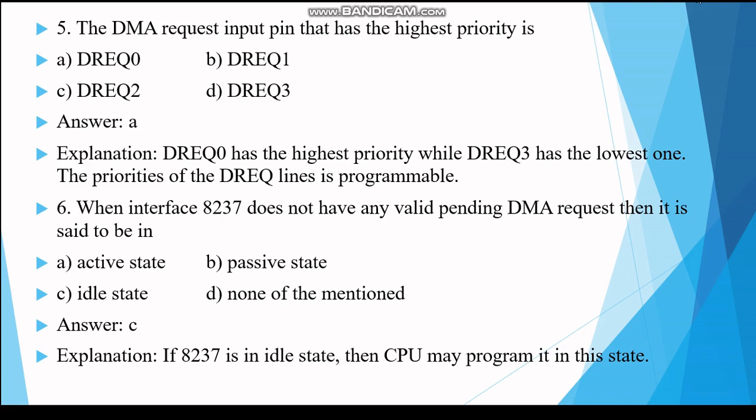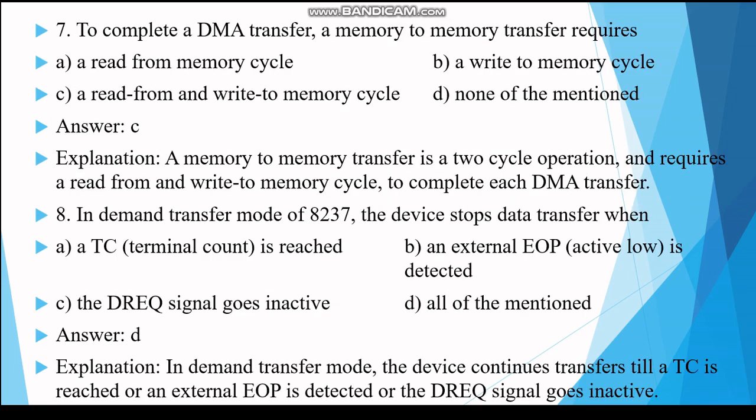Next question: when the interface 8237 does not have any valid pending DMA request, then it is set to be in the idle state. When there is no valid pending request, the 8237 DMA is in the idle state. So answer C.